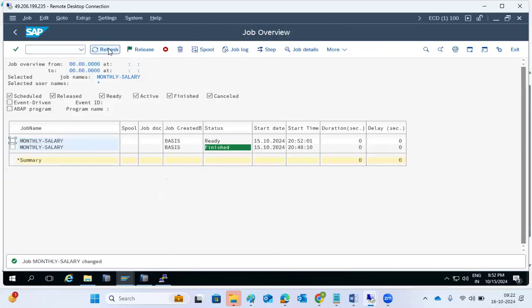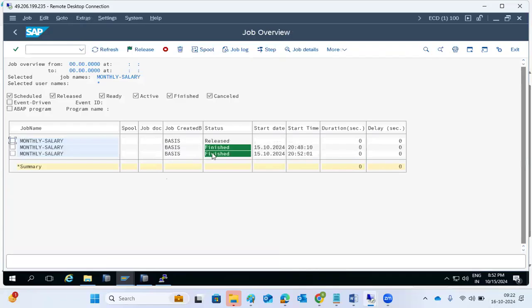See, ready status, the job is ready to execute. Yes, it has executed once more. Then every minute this job will be executed. Sometimes it may be required to execute every minute, or maybe every hour, or before the business hours, we may have to execute it. See here, it is executing. We wait for 1 more minute.